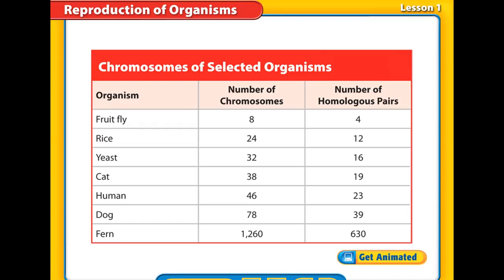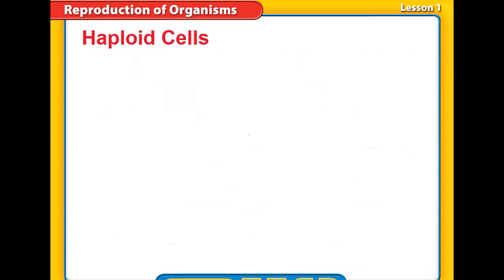So humans, for example, have 46 chromosomes arranged in 23 pairs. That's a unique number for humans. So if you got a cell and you don't know the origin of this cell, but you find it contains 23 pairs of chromosomes, we know that it is a human cell. So we know that the number of chromosomes is constant and never changes, okay?